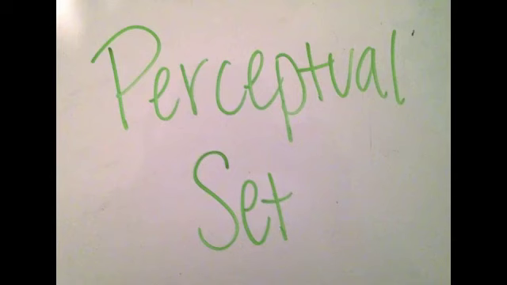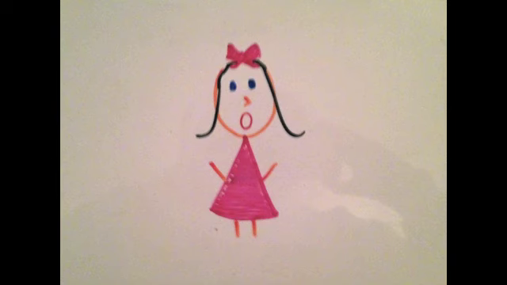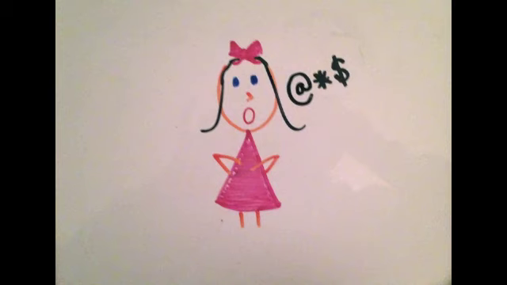Last but not least, we have perceptual set. Perceptual set refers to how our predispositions caused by experiences, assumptions, and expectations cause us to perceive objects or scenarios. If you see a sweet, innocent-looking girl about to sing, there are definitely many assumptions and expectations you have of what is to come out of her mouth. If the young, innocent-looking girl begins to sing explicit rap music, you will definitely be surprised. This is an example of how your perceptual set is working.